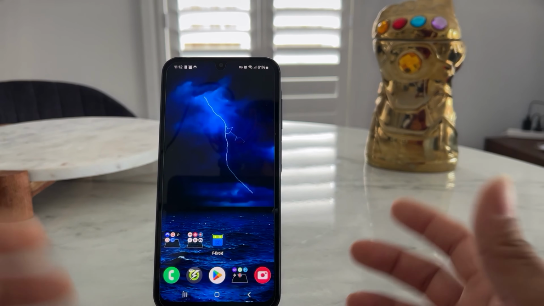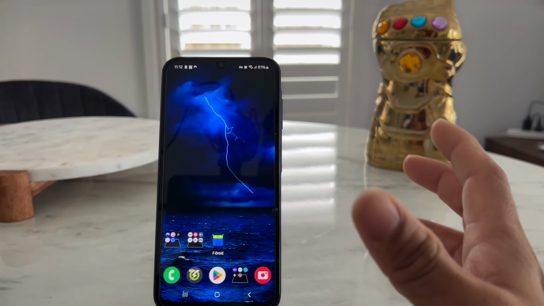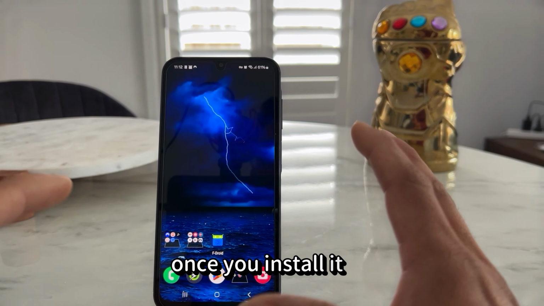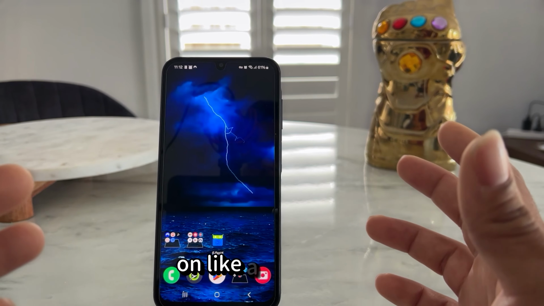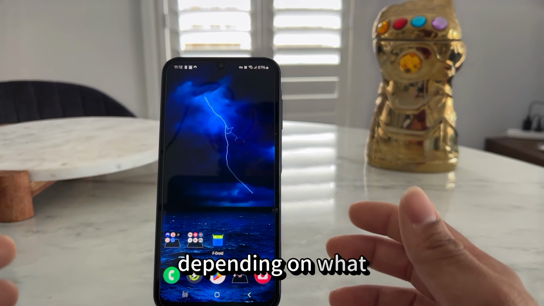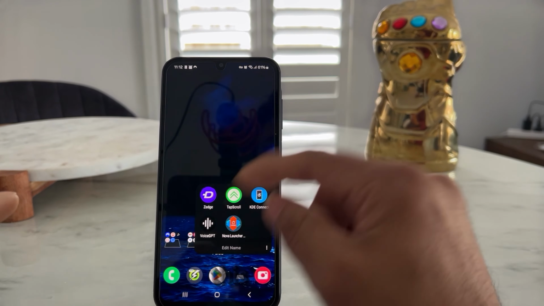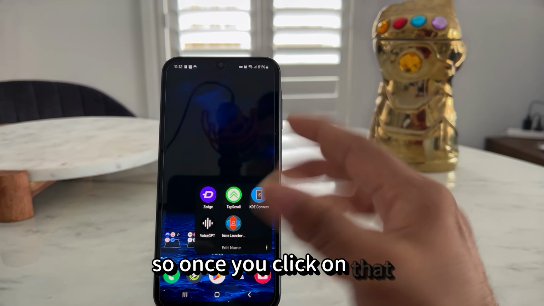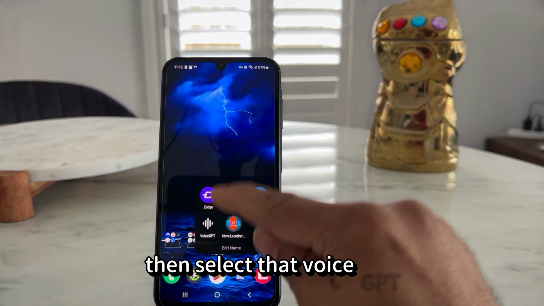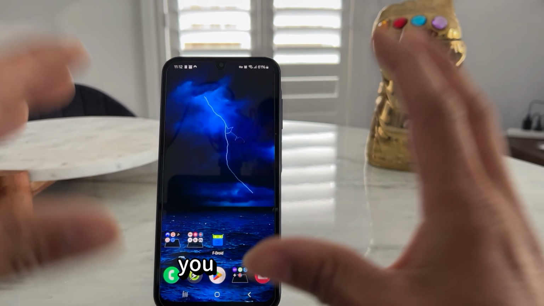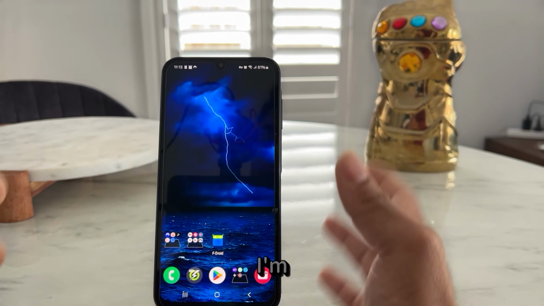This replaces the assistant feature, and I'm going to give you a demonstration here of what it is and how it works. At first, once you install it, you have to download the app. Obviously, you have to make sure you allow installing third-party apps, depending on what device you use. Once you complete that installation, this is where you'll land. Once you click on that, it will show you the multiple assistants, and you select Voice GPT. Then you have to sign up or sign in with your Chat GPT account. Now I'm going to give you a demonstration here.